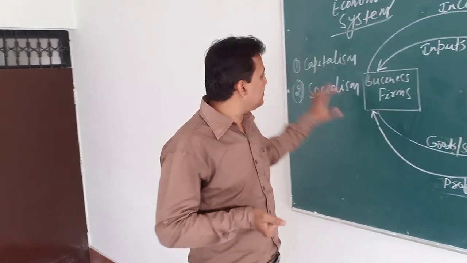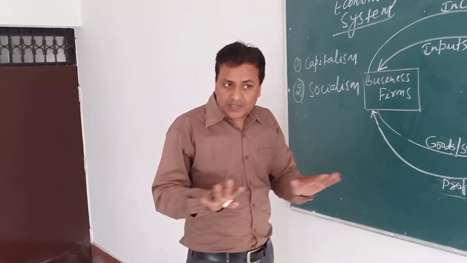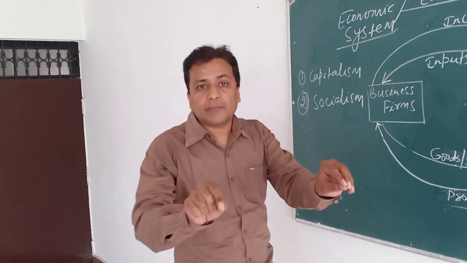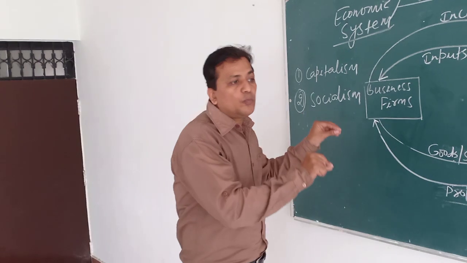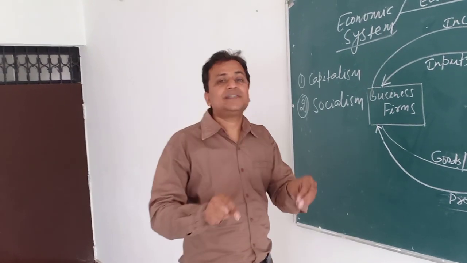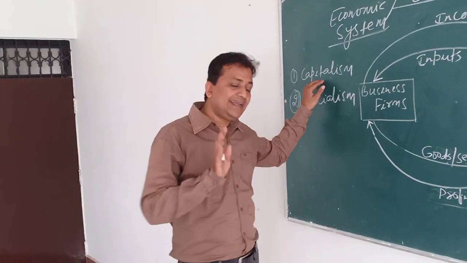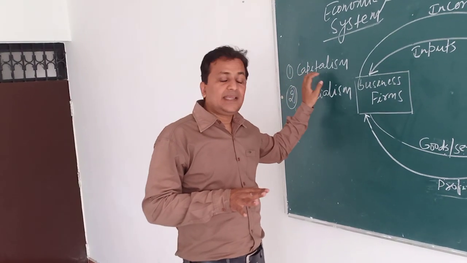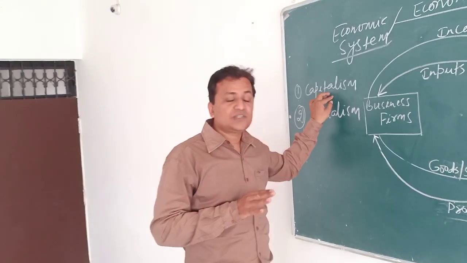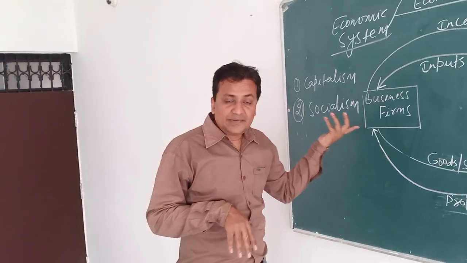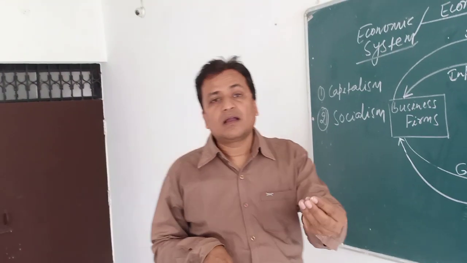If we have capitalism, then we are not in a position to blame our government that there are not many jobs in the government sector, because if any society or any country has adopted this particular economic system, definitely there is very little scope for government jobs.